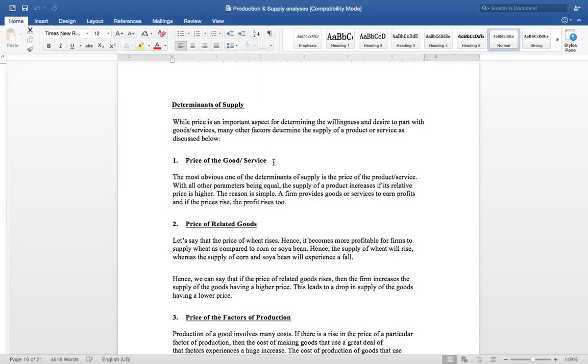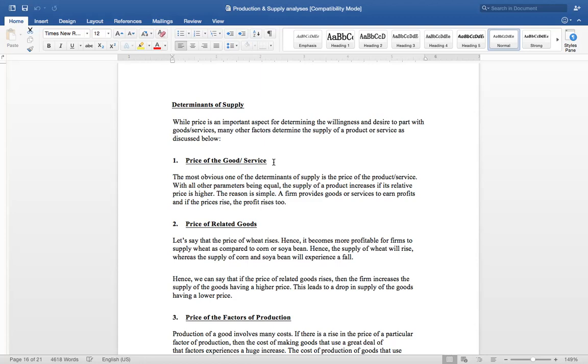So it simply shows the price of the goods. If the price of the goods is rising, automatically the supply will also rise and profit will rise too. So this is the most important determinant of supply. If the prices are rising, automatically we will increase the supply of that particular commodity. This is one of the determinants of supply, that is, the price of the commodity, whether it is rising or not.